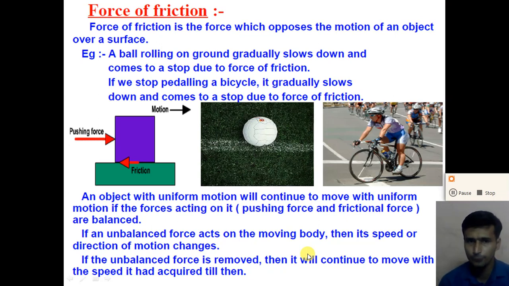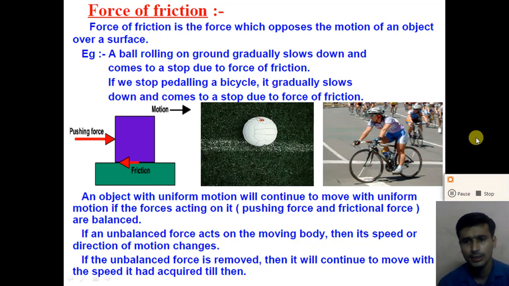Friction force is a force that opposes the motion of the object due to the roughness of the surface. Dear student, friction force is always in the direction opposite to the motion. If the surface is rough, the friction force is more, and for a smooth surface, the friction force is less, right?